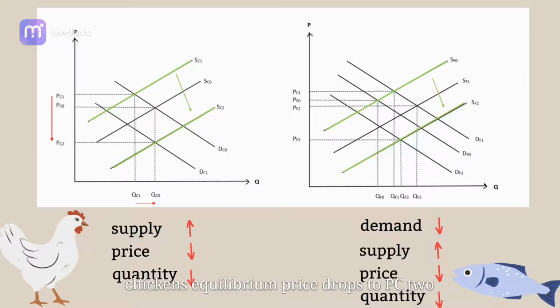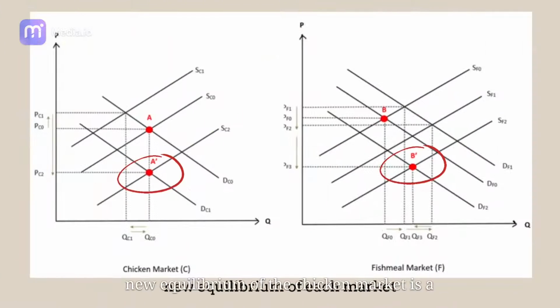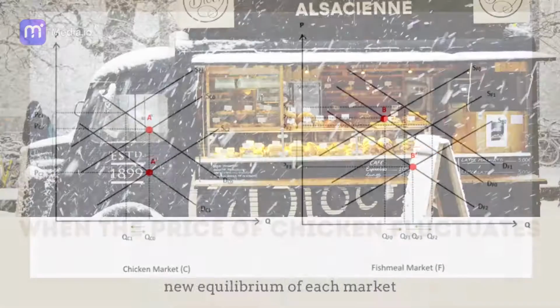Chicken's equilibrium price drops to PC2, but quantity returns to QC0. As fish's price is greater than chicken's, the supply curve for fish shifts to SF3. Chicken is more affordable than fish, so the quantity and price of fish decrease. The new equilibrium of the chicken market is A prime and the fishmeal market is B prime.